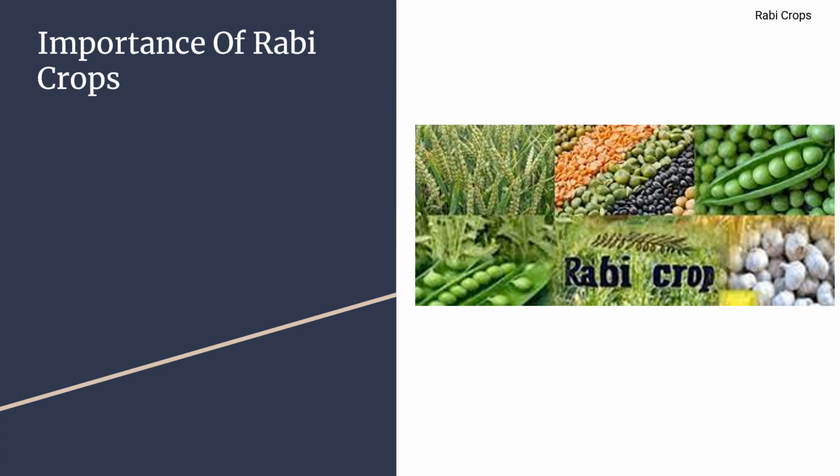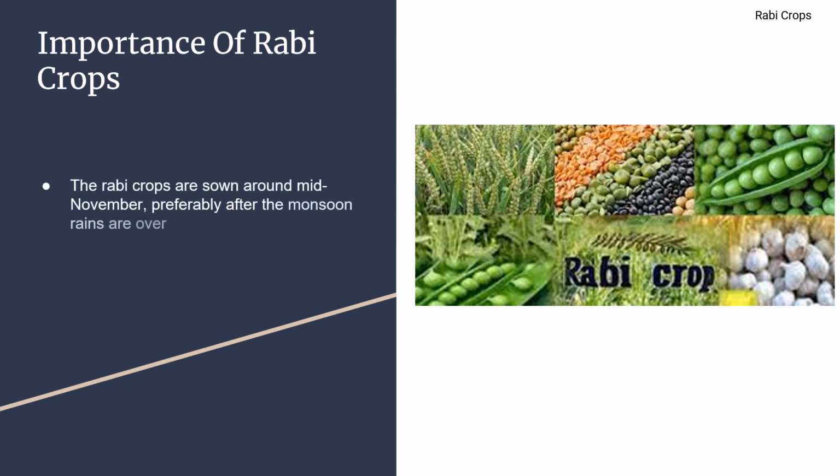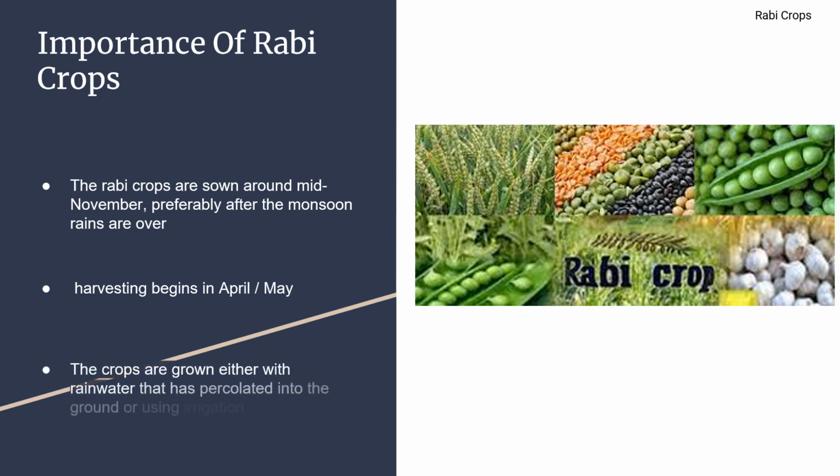Importance of Rabi crops. The Rabi crops are sown around mid-November, preferably after the monsoon rains are over. Harvesting begins in April or May. The crops are grown either with the rainwater that has pre-collected into the ground or using irrigation.